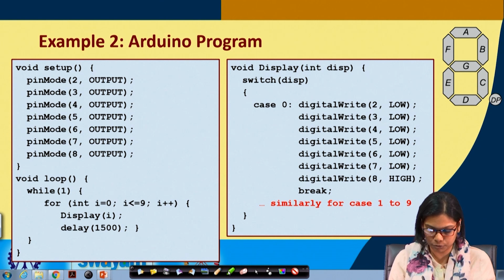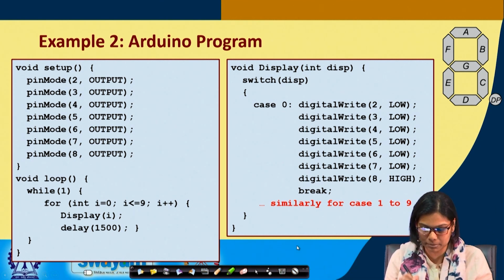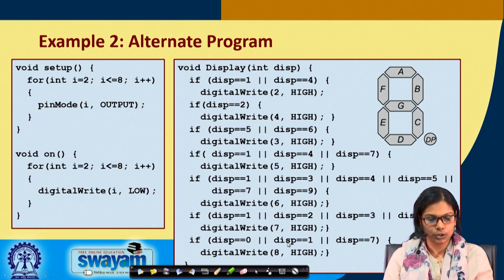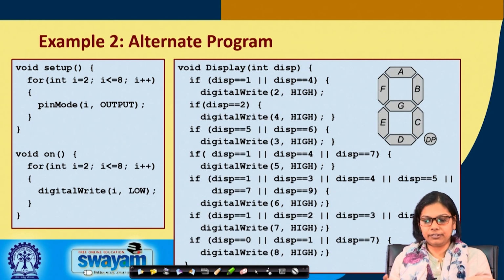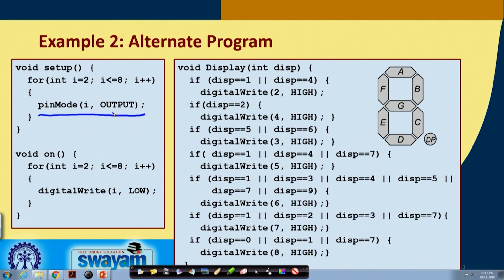Now of course you have seen that writing this digital write so many times again and again is somewhat cumbersome. So an alternate, efficient program could be something like this. For I equals to 2, I less than equals to 8, I plus plus, pin mode, we are writing I comma output. So what will happen? First time it is 2, so it will be pin mode 2 comma output.